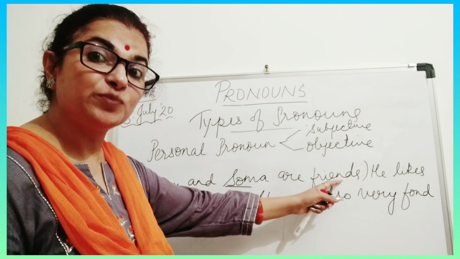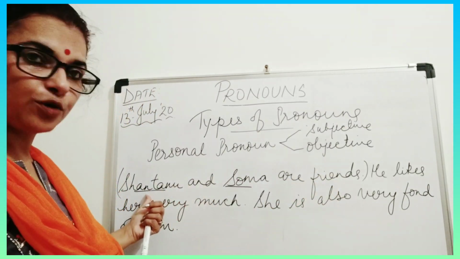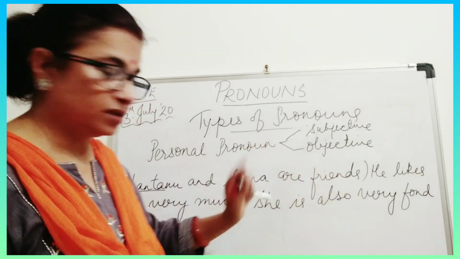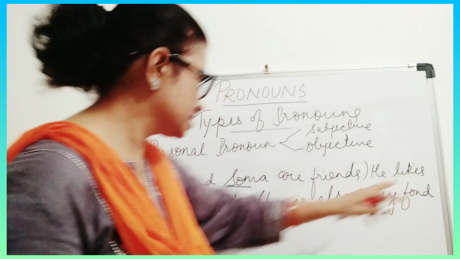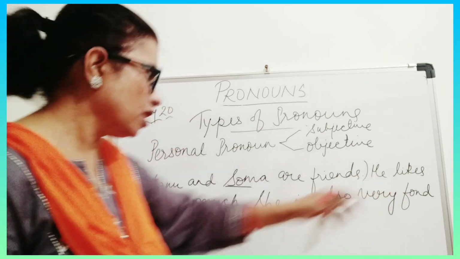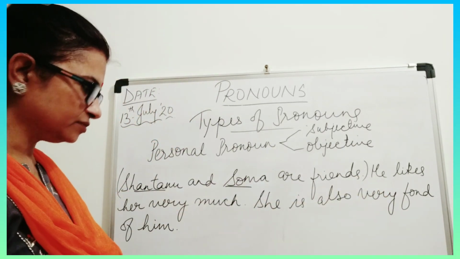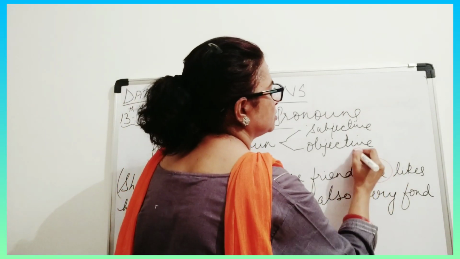This is the object. Now these are proper nouns obviously, and we are talking about pronouns. Now see here, he likes her very much. Now he here stands for Shantanu.